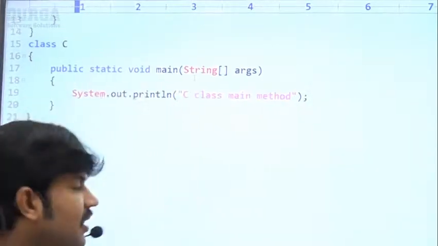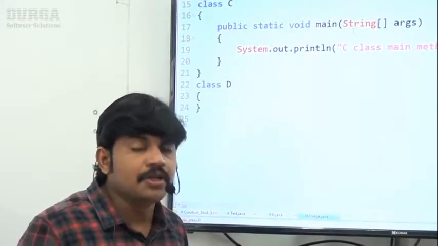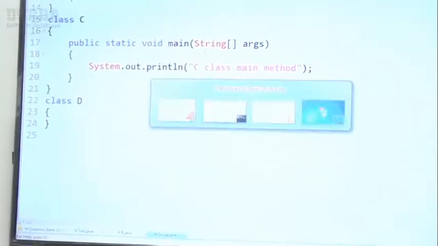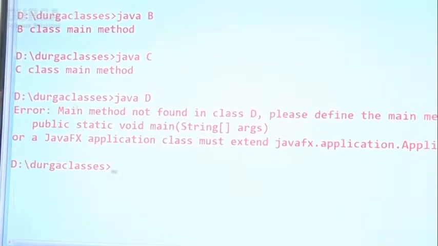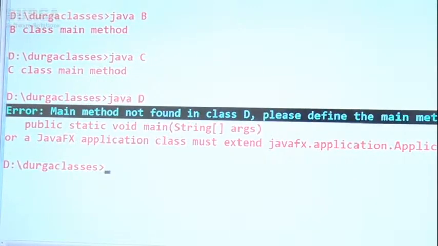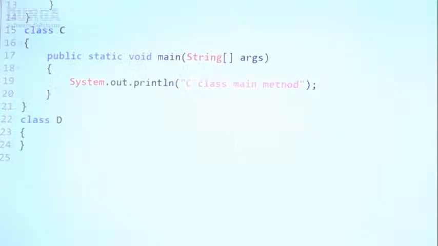D class doesn't contain main method. Are you getting? D class doesn't contain main method. Immediately we are going to get an error. Observe carefully, right? Java D, error: main method not found in class D. Please define public static void main. Like that we are going to get the error, right?